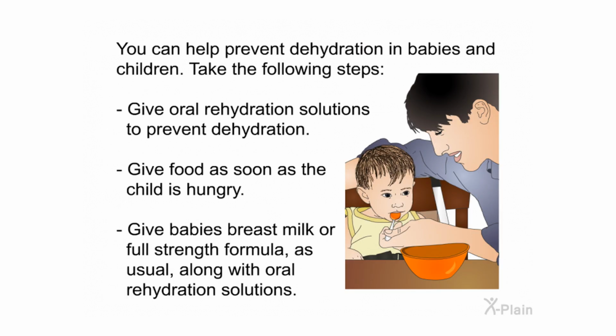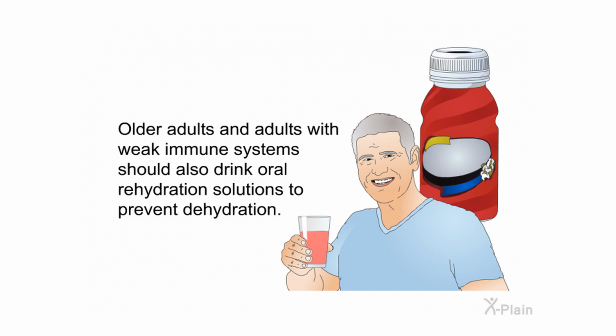You can help prevent dehydration in babies and children. Take the following steps. Give oral rehydration solutions to prevent dehydration. Give food as soon as the child is hungry. Give babies breast milk or full-strength formula as usual, along with oral rehydration solutions. Older adults and adults with weak immune systems should also drink oral rehydration solutions to prevent dehydration.